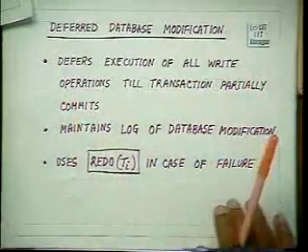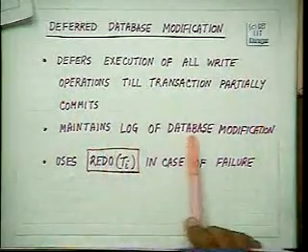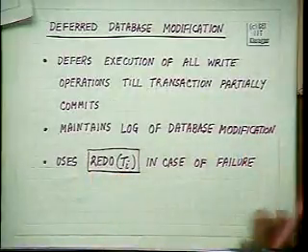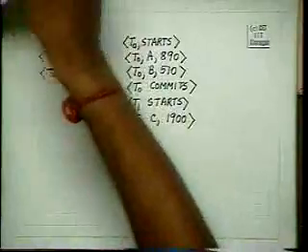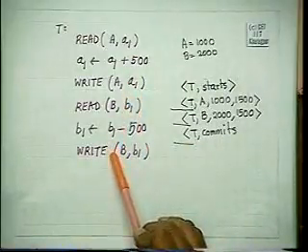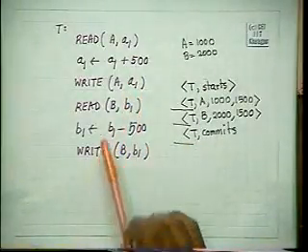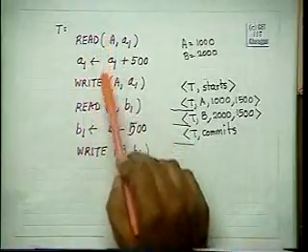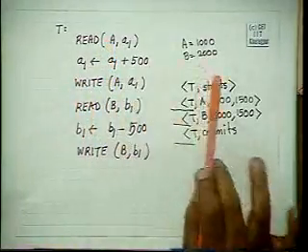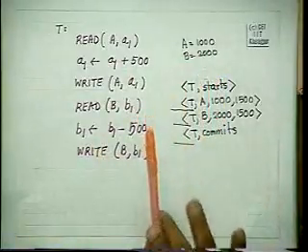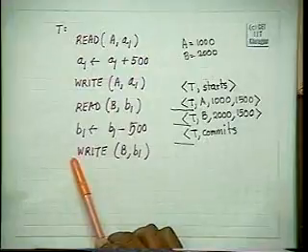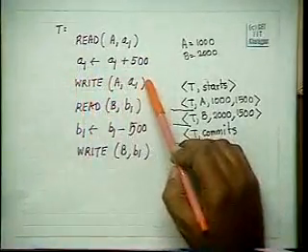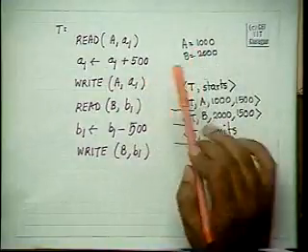So, I repeat what deferred database modification does. It defers the execution of all write operations till the transaction partially commits. It maintains the log of database modification and uses the redo function in case of failure. And what it does here? All the write operations are done at the end. So, whenever this write is faced, it may write it into the log, there is no problem. It may or may not write it into the log. After it partially commits, during the execution of a write statement, it will not write it into the database, but it may just write it into the log.